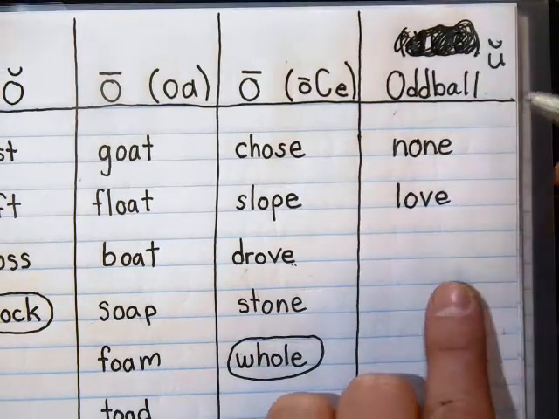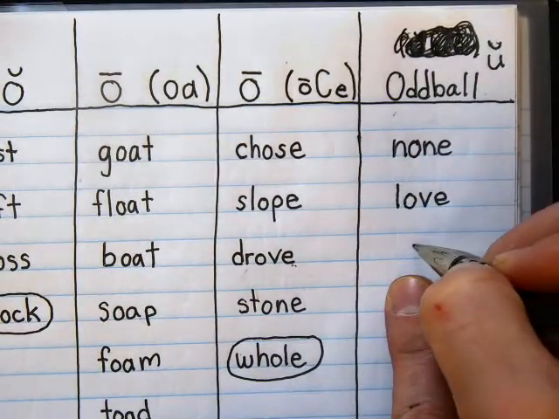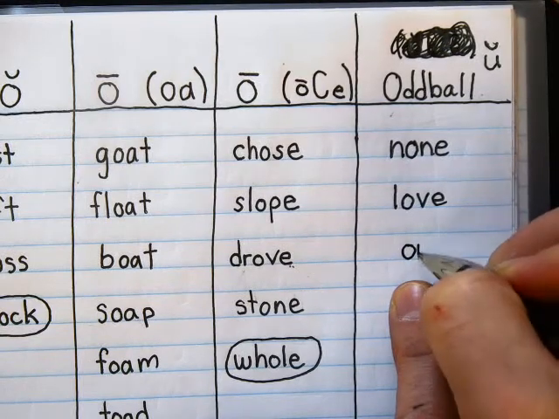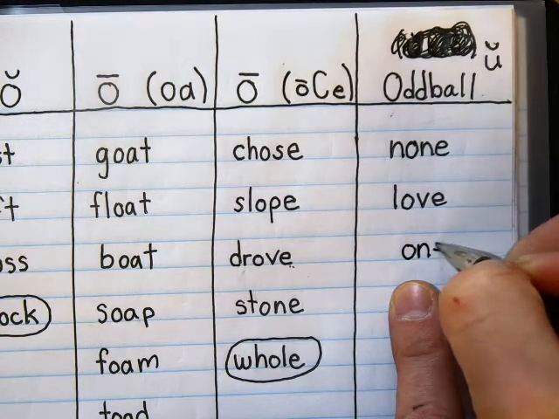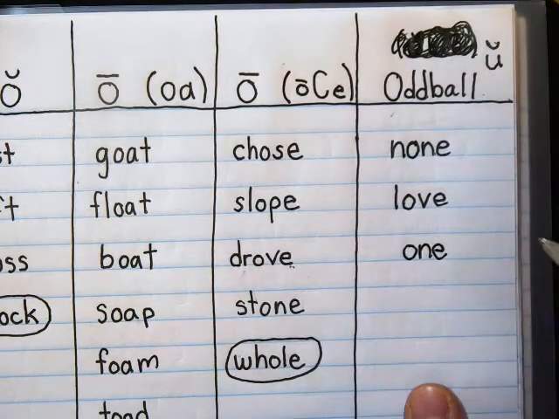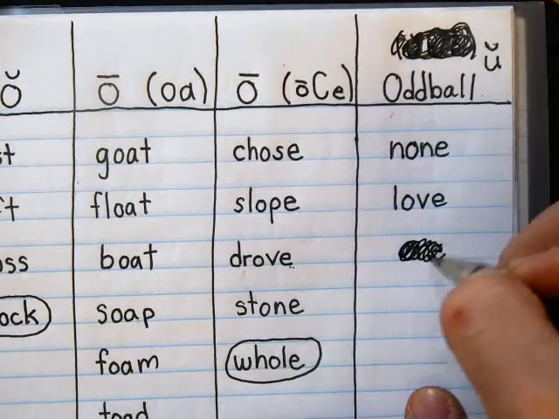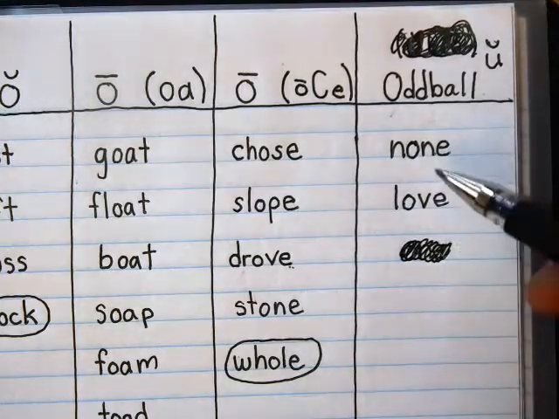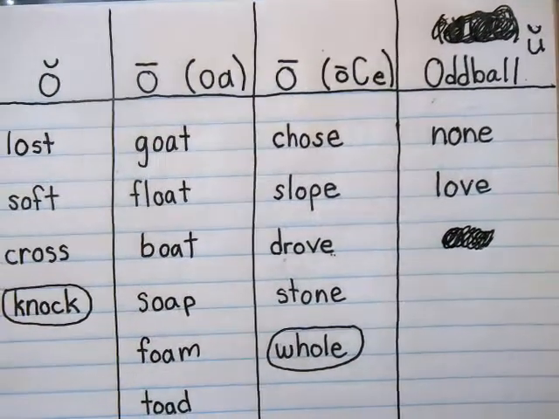And none rhymes with another word that you know that goes in here. Some of you know how to spell the word one. O-N-E. It's the same kind of thing. Okay, don't put this one in though. This isn't your spelling word. I just wrote it to show you. Cross it out. Okay, but these are tricky words. You're going to have to practice them to get the idea.